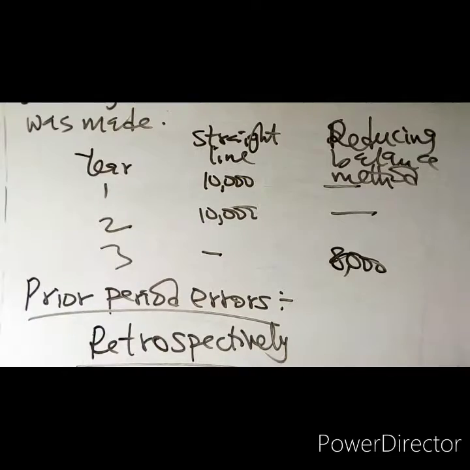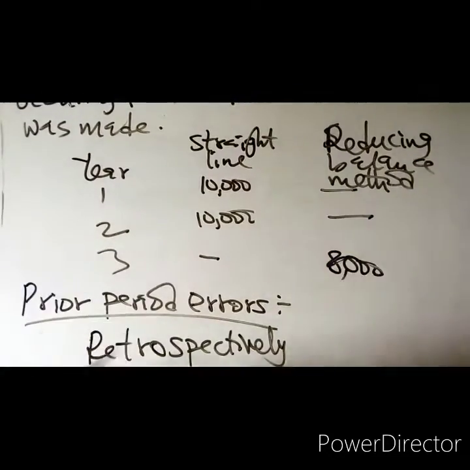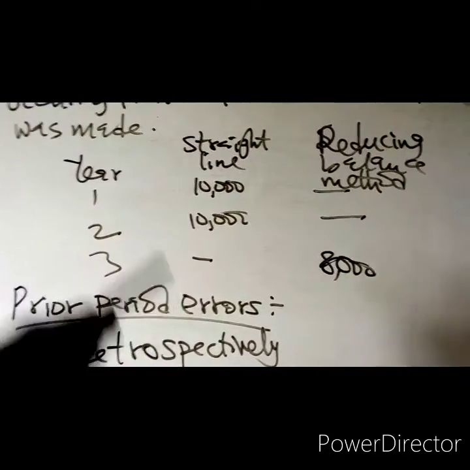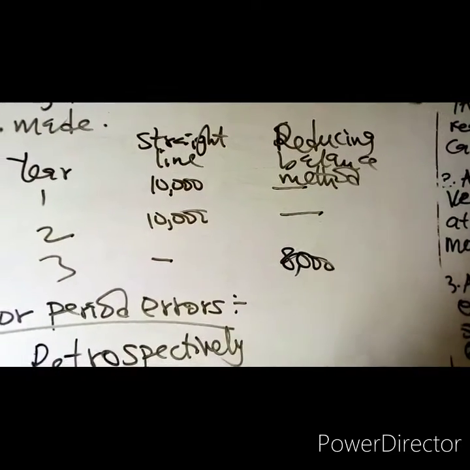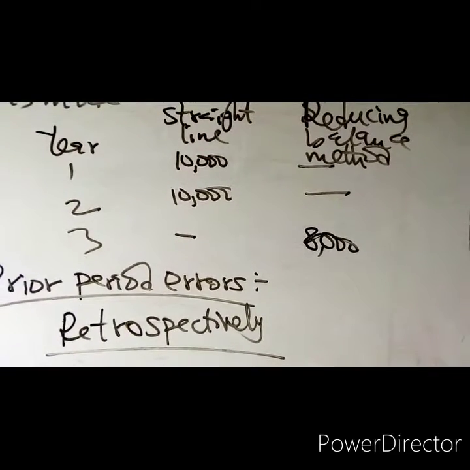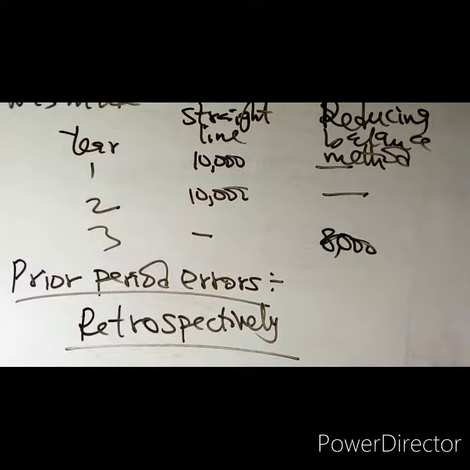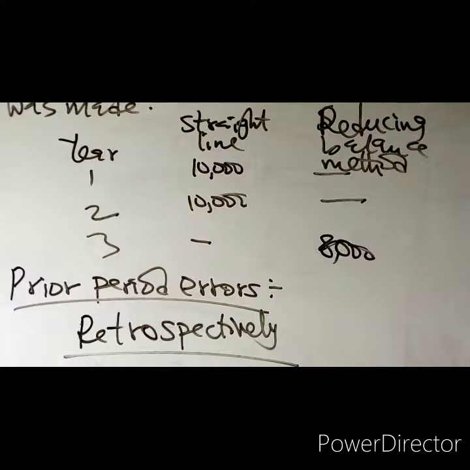It's only a change in accounting estimate that should be dealt with prospectively. That is for that. So we want to take a question.